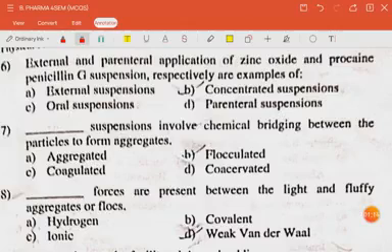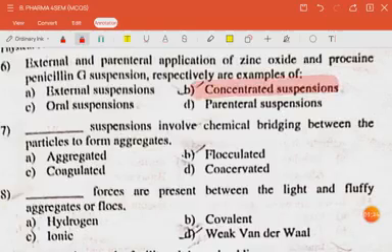The question is, external and parenteral application of zinc oxide and procaine penicillin G suspension respectively are example of concentrated suspensions. The next question is, dash suspensions involve chemical bridging between the particles to form aggregates. The answer is flocculated. The next question is, dash forces are present between the light and fluffy aggregates or flocks. The answer is weak van der Waals forces.